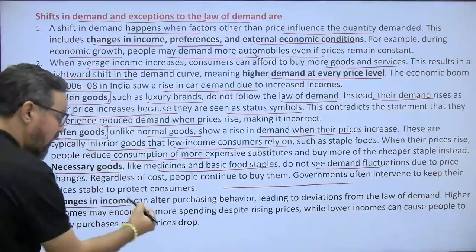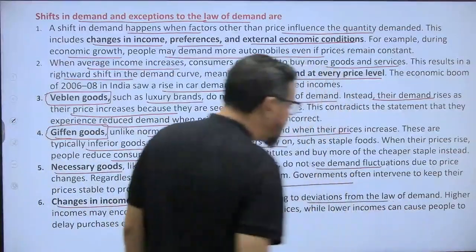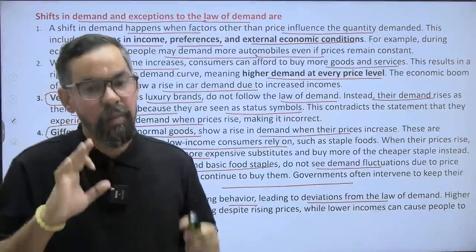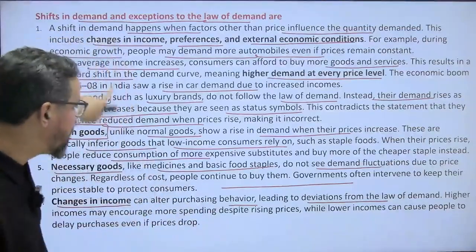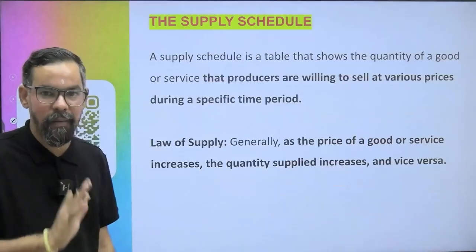Changes in income can alter purchasing behavior, leading to deviations from the law of demand. Higher income may encourage more spending despite rising prices, while lower income can cause people to delay purchases even if prices drop, right? So this is a kind of summary which you have to remember. Please go through this and do revise it. Believe me, if you have understood all of this, you are good to go for this topic, right?